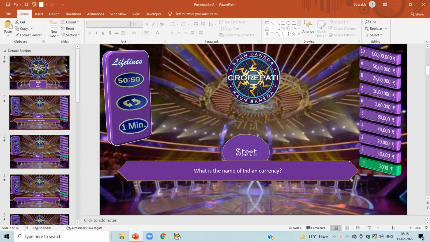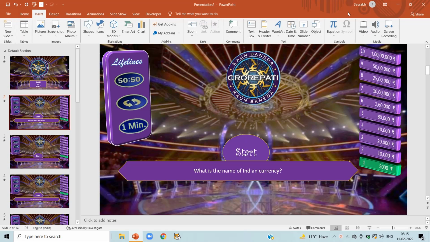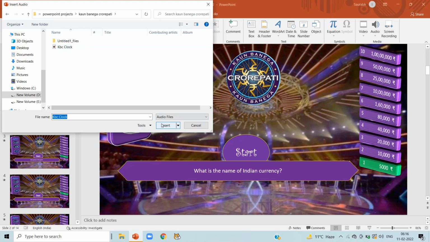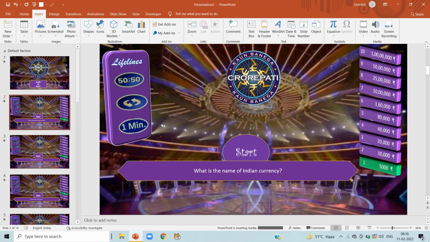Now we are going to insert an audio which will run when we start our timer. For that, click on insert, audio, audio on my PC, and I am going to insert the sound of a clock which will run in our KBC game.